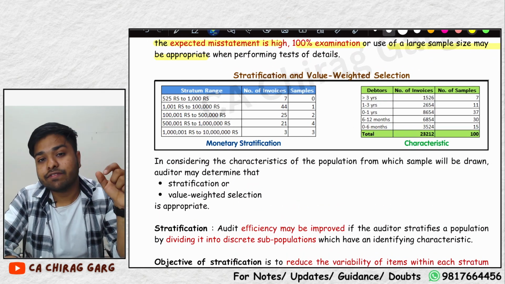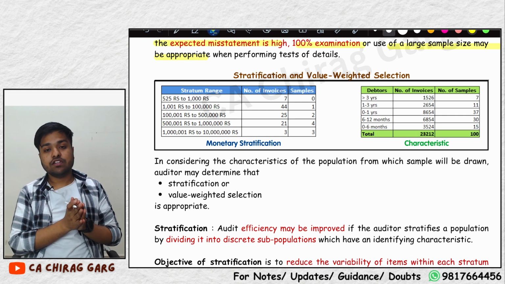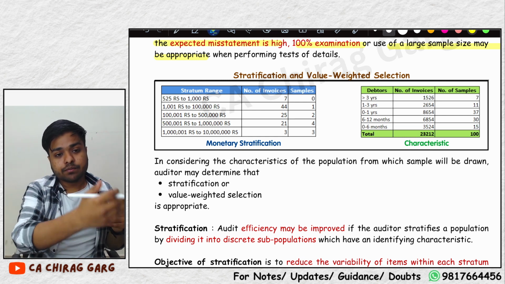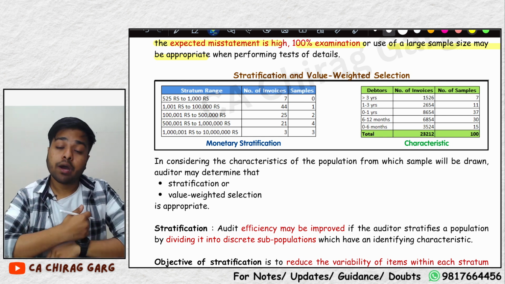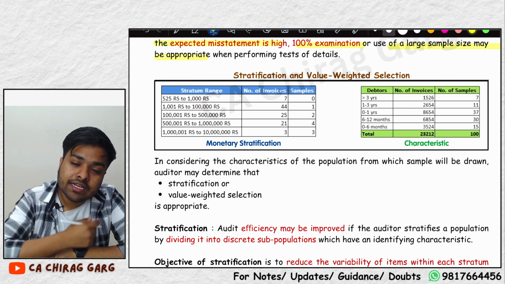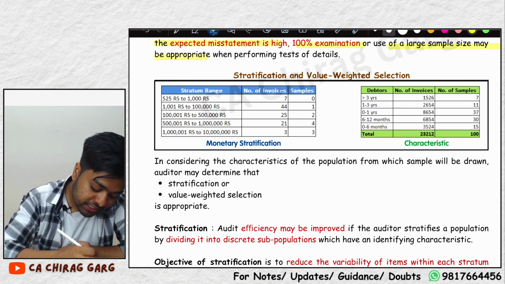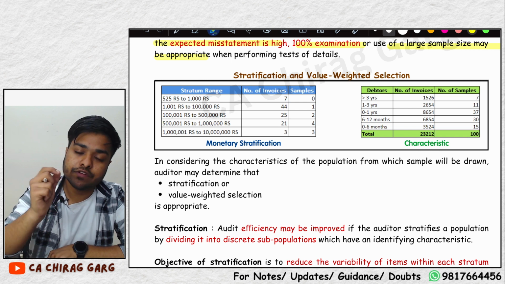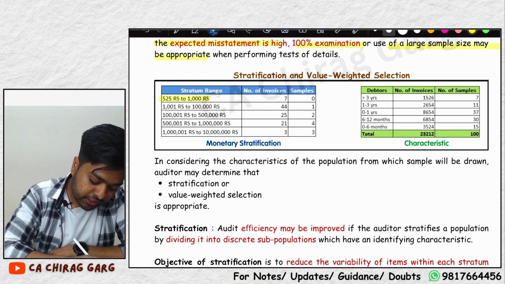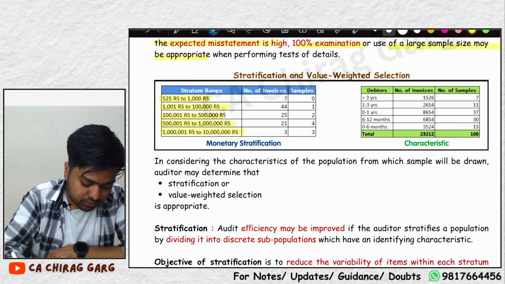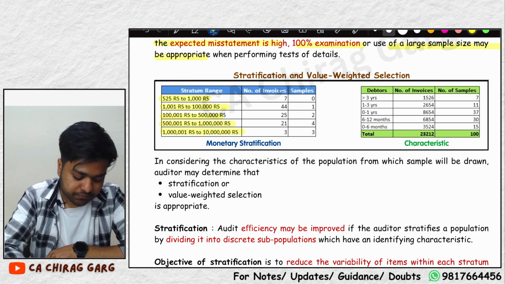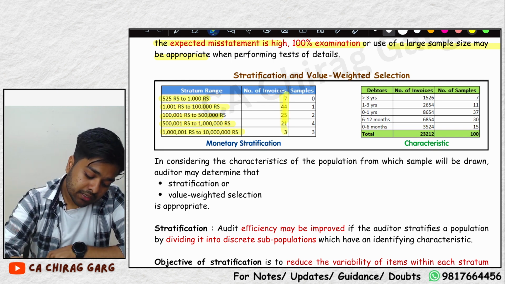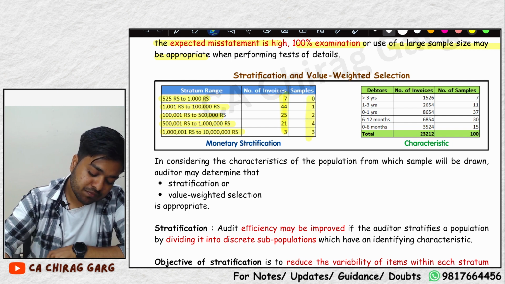See, when we divide the population, we sell so many products, we have a product starting from 525 rupees and a product up to 10 lakh rupees. So an auditor, to make the sample representative of the population, divides the population into small sub-populations which we call strata: 525 to 1000, 1000 to 1 lakh, 1 lakh to 5 lakh, 5 lakh to 10 lakh, 10 lakh to a crore. These are the number of invoices and the auditor has taken this much amount of sample.